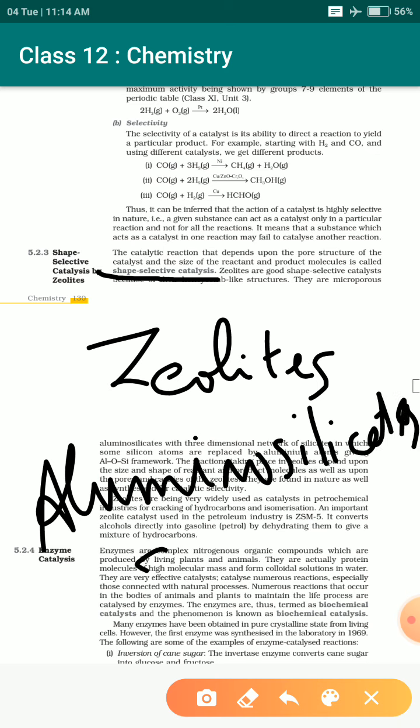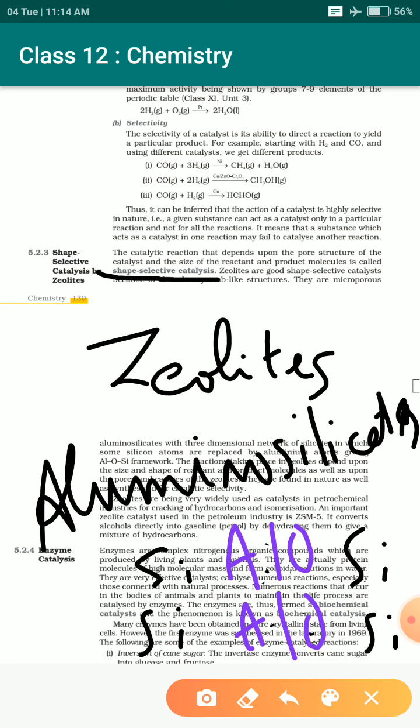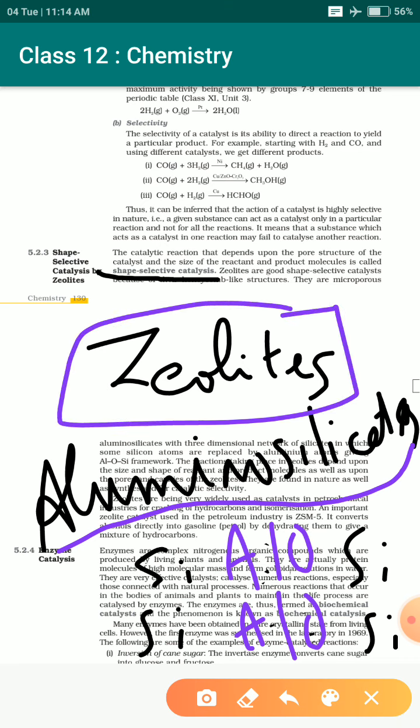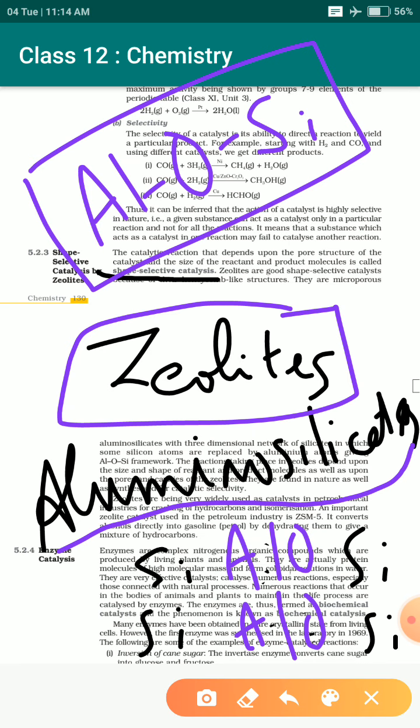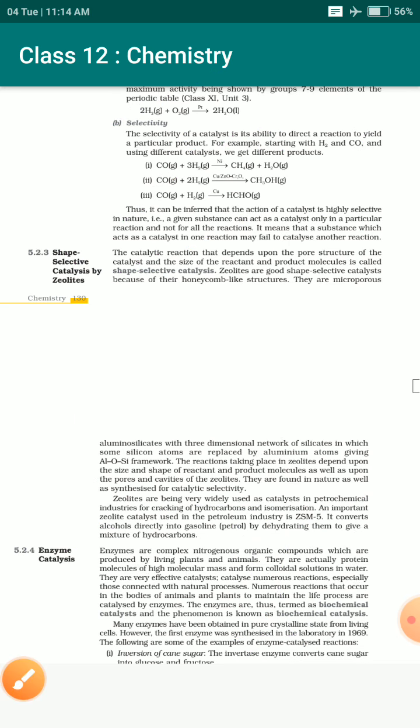Aluminosilicate means that in a three-dimensional structure of silicon, some parts of silicon are replaced, and in that place aluminium along with oxygen gets in. Such a structure is known as an aluminosilicate structure, and that aluminosilicate structure is the zeolite. That means the zeolite has an aluminium, oxygen, silicon framework. Now, where are these zeolites used?